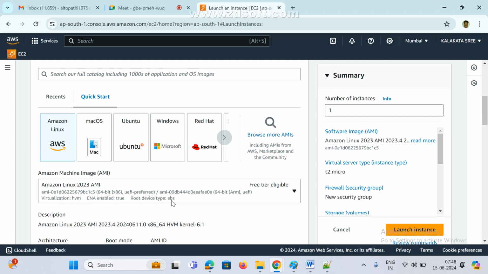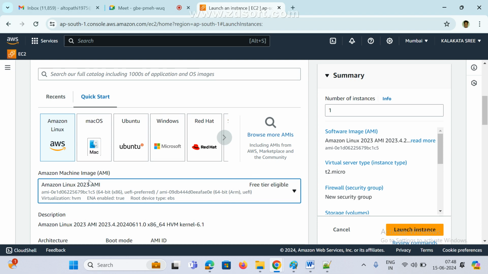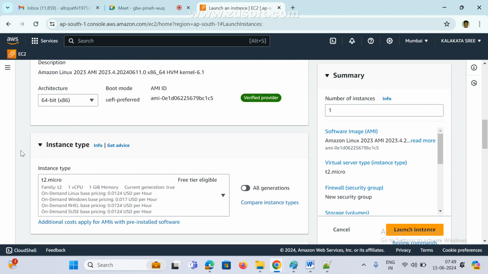Now here one thing you observe. So this is the AMI. If you select Linux AMI, this is the AMI ID, and it is giving something, leave all these things. Now first try to observe here, free tier. AWS people are providing some free service, right? Free tier, so we can use it. If we click on the drop down also, we can select which is free tier and which is not free tier. If I select this instance, no need to pay anything. Now this is the description, and the operating system, I already showed you yesterday, same. Amazon Linux, this is the operating system, this is the AMI ID, we can see everything. Now this is very, very important.